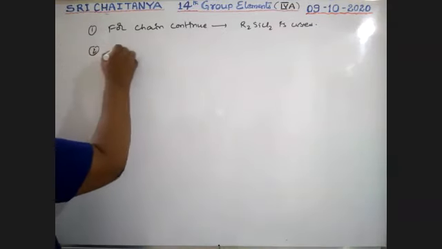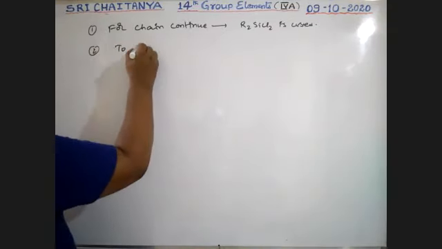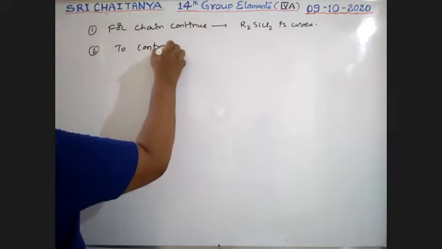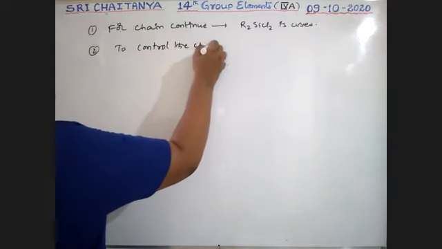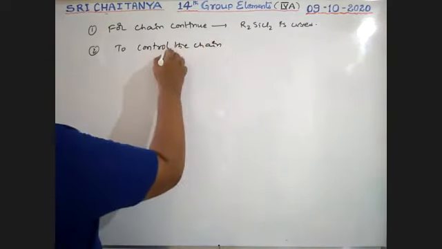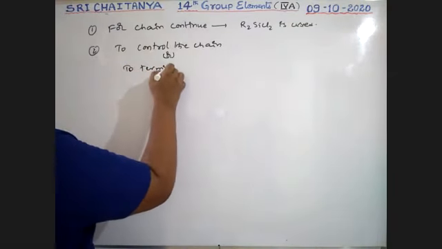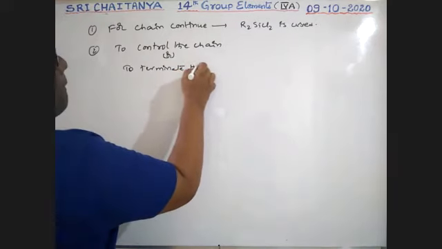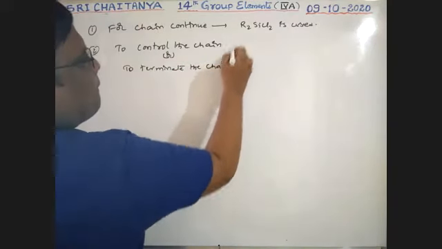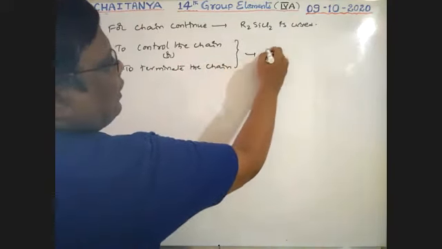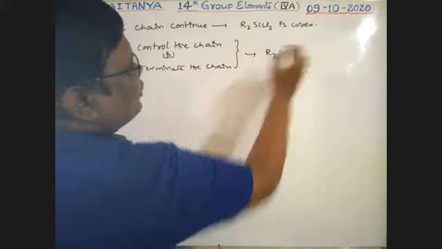Next point: to control the chain, or to terminate the chain, R3SiCl is used.